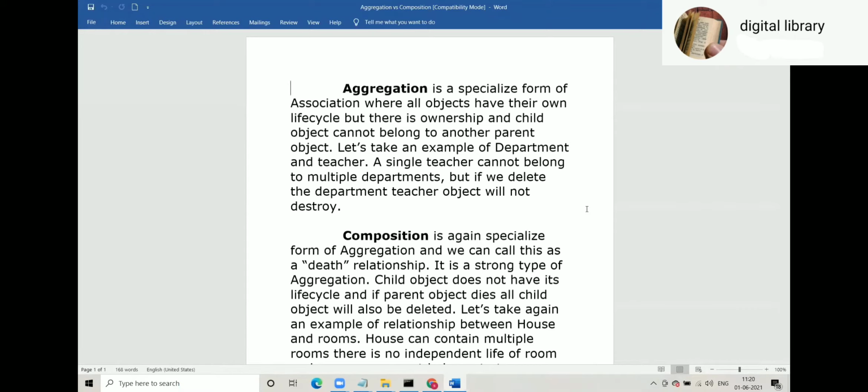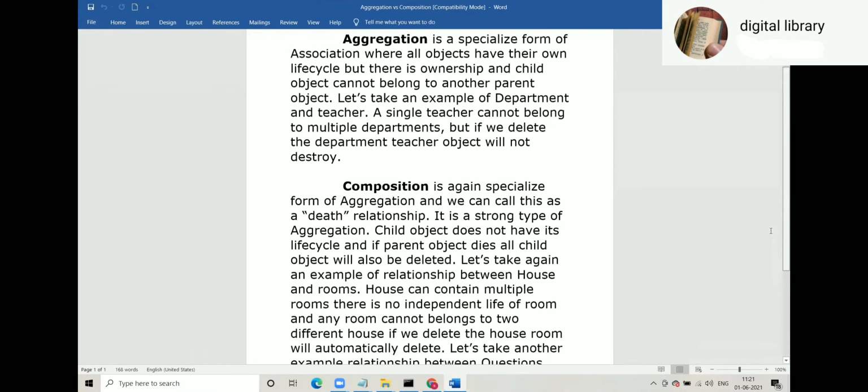And the main concept here is, if the parent is destroyed, the child object stays there. That child object can work for a different parent. If the parent is destroyed, the child object does not get destroyed. That child object stays there and can work for any other different parent. So department has teacher. If we close the department, teacher will not be destroyed. Teacher will be there. Teacher may go and work for some other department. That is aggregation.